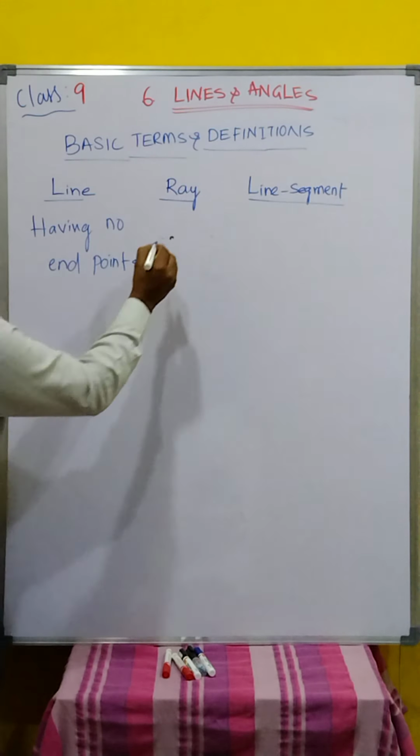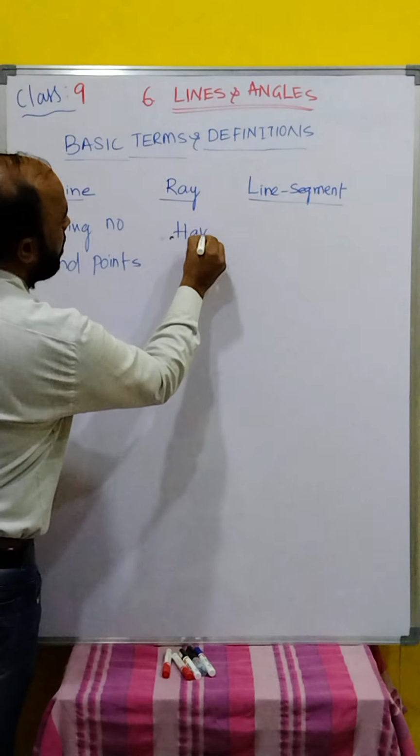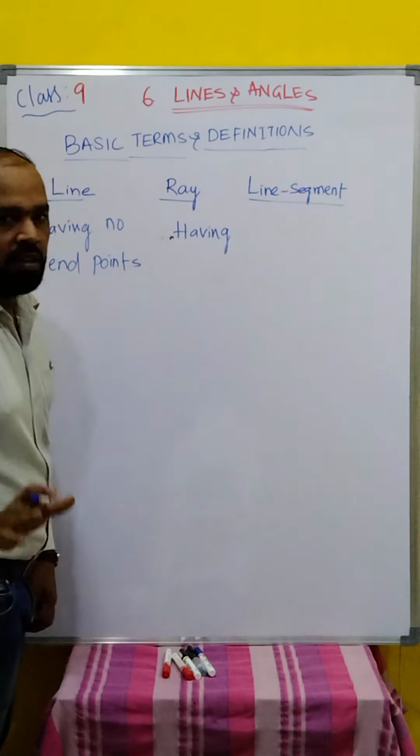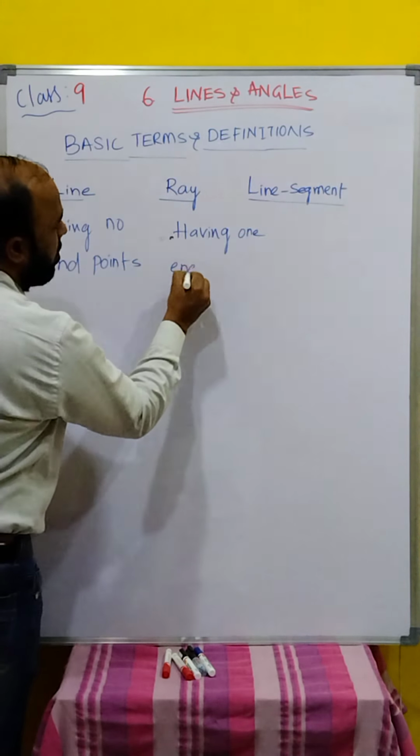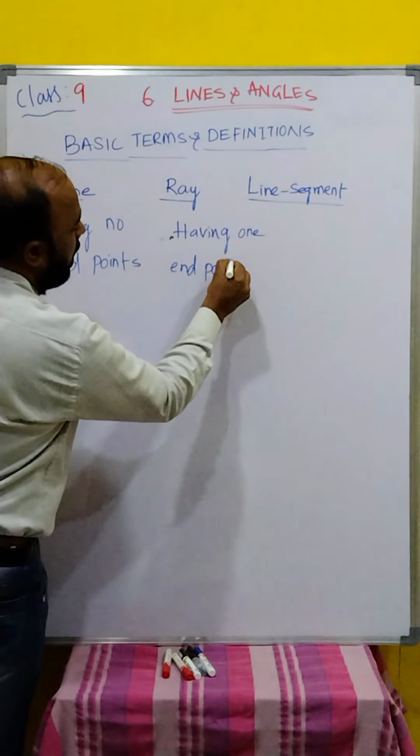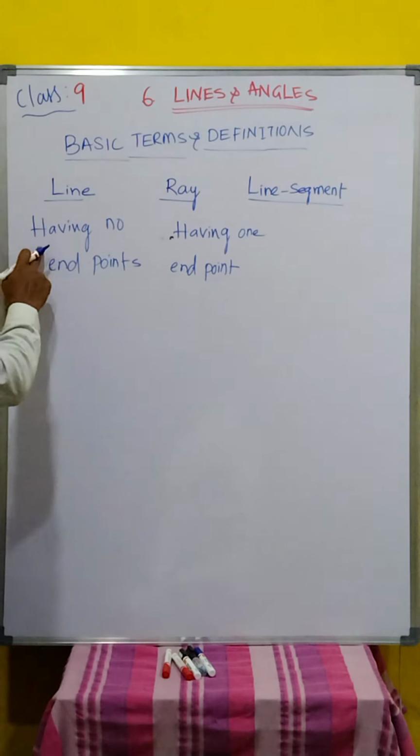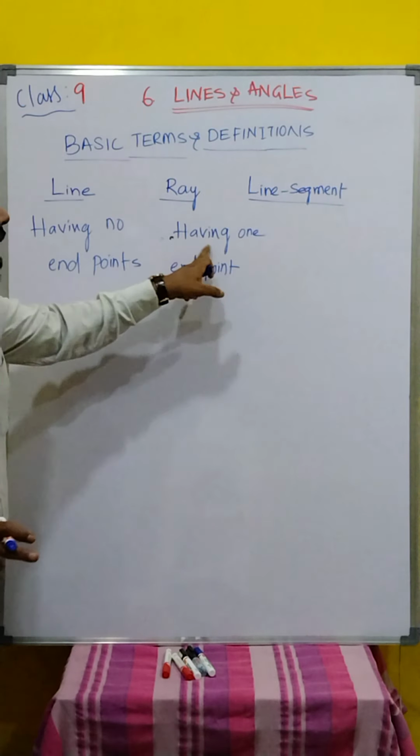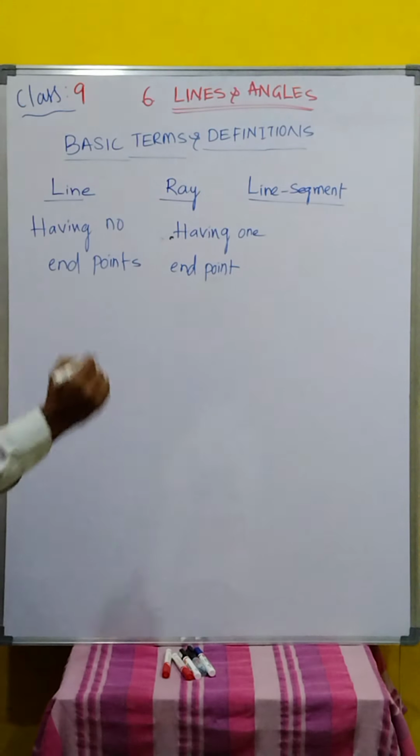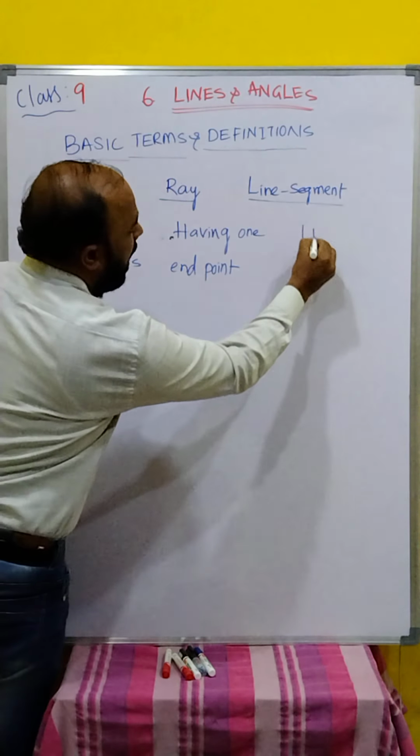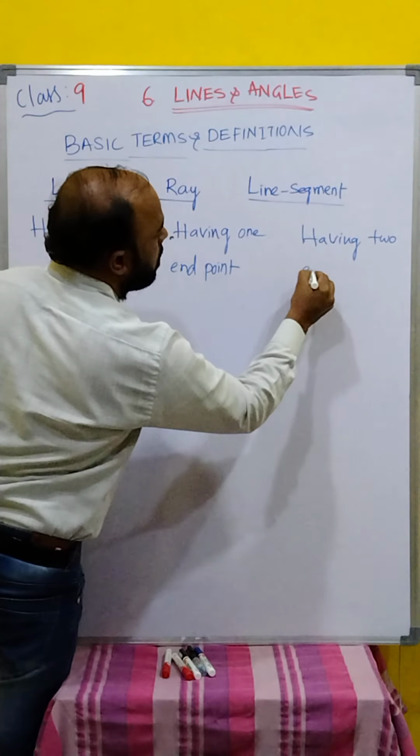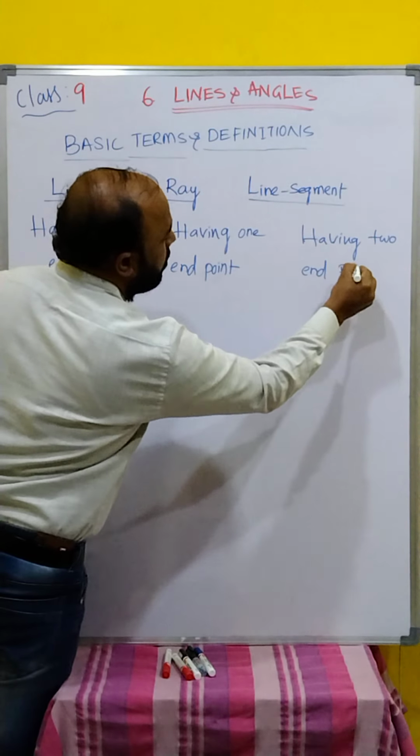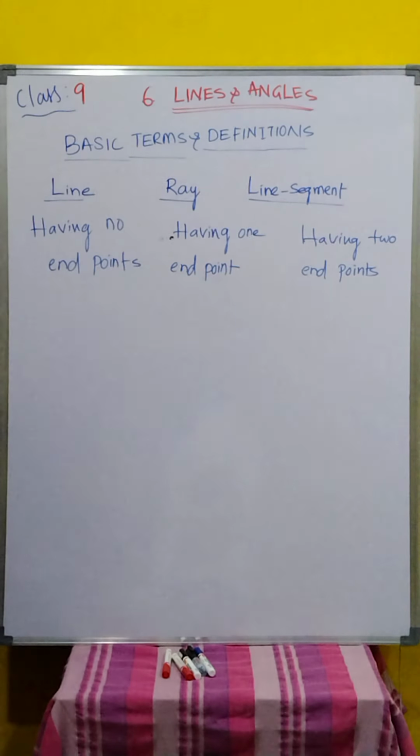What is the ray? Having one endpoint. That's the simple definition. Clear, children? Line is having no endpoints. Having one endpoint, that is the ray. And line segment, having two endpoints. Then we will go for clear definitions of this.